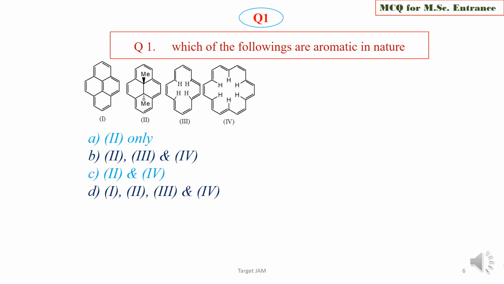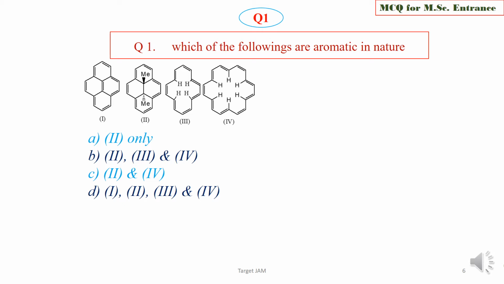Now we are moving to the practice set. Question 1. Which of the following are aromatic in nature? See, there are 4 polyenes. You have to find which ones are aromatic. Option A, 2 only. Option B, 2, 3 and 4. Option C, 2 and 4. Option D, 1, 2, 3 and 4. All are aromatic.